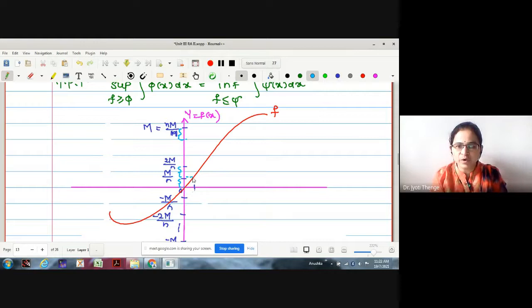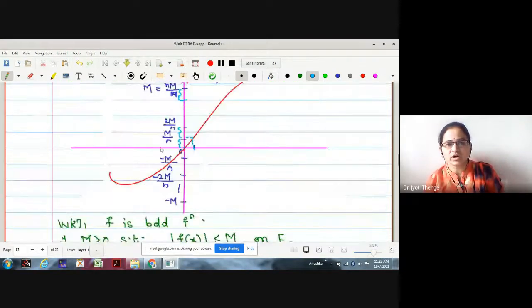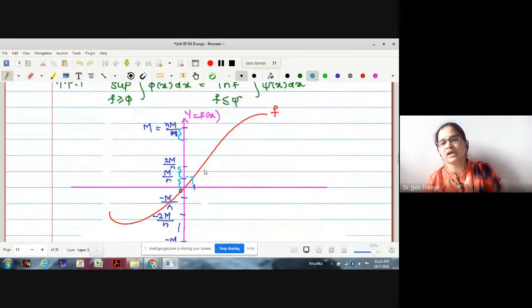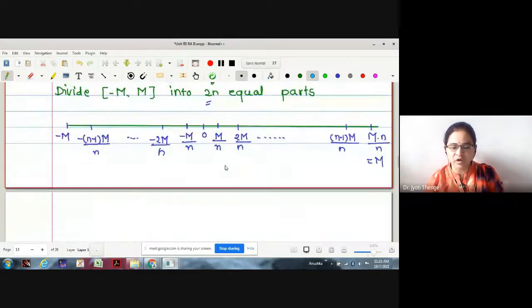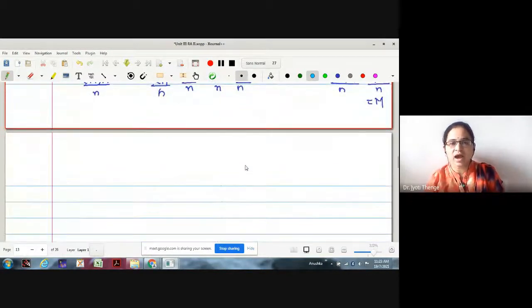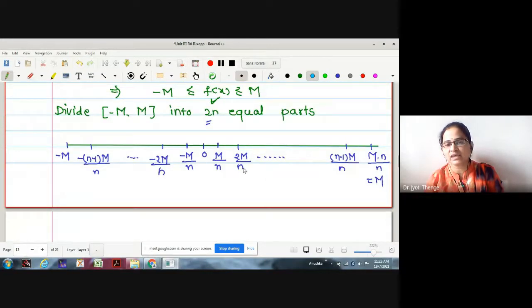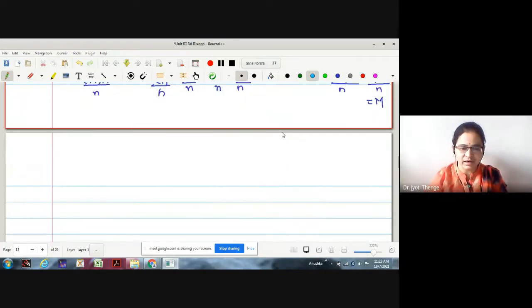And the corresponding points of the domain you are going to collect. Whatever collection we are going to make, we will denote it with some notation, say Ek. Now, as this Ek is going to have positive values and negative values as well, I will define my set Ek accordingly.